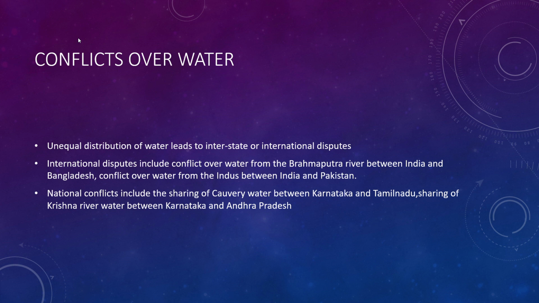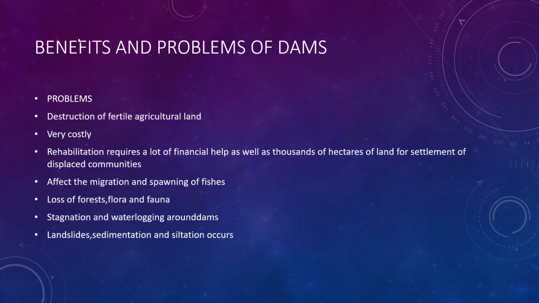These are the national conflicts, which include the sharing of Kaveri water between Karnataka and Tamil Nadu and the sharing of Krishna river water between Karnataka and Andhra Pradesh. These are serious issues we have seen, and next we can study the problems of dams.